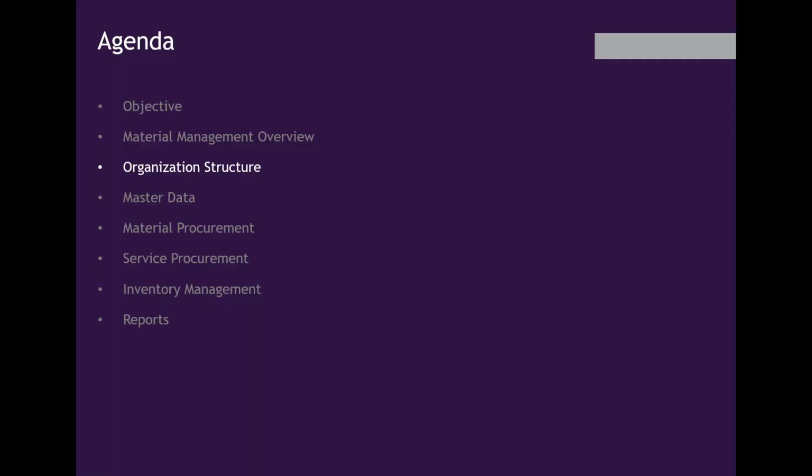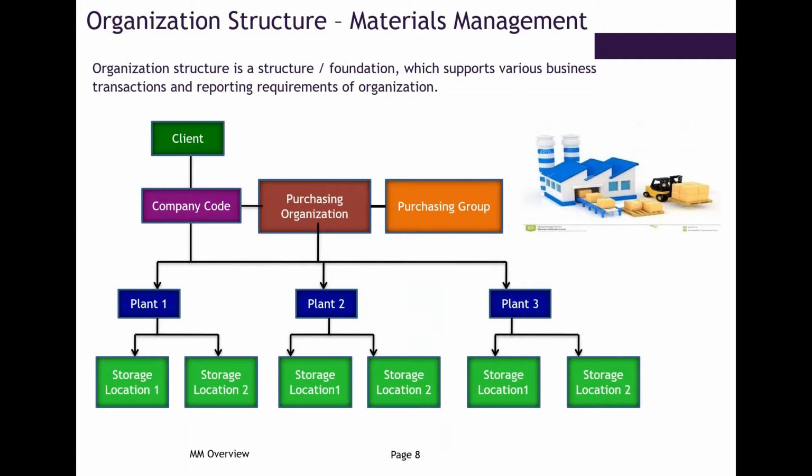In the materials management module, we have the organization structure. The organization structure will start from plant. Then we have storage locations. Here, the client and company code configuration is done by the finance team, that we call the FI module. The finance team will basically configure the client, company code and cost centers. What is our role? The materials management role is that we configure plant, storage location, purchase organization and purchase group.